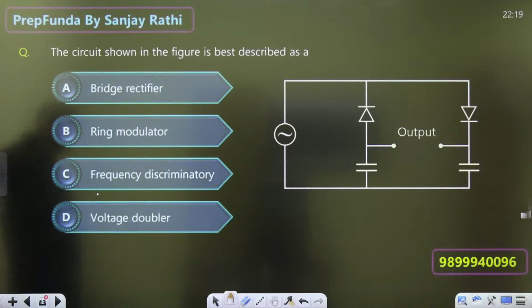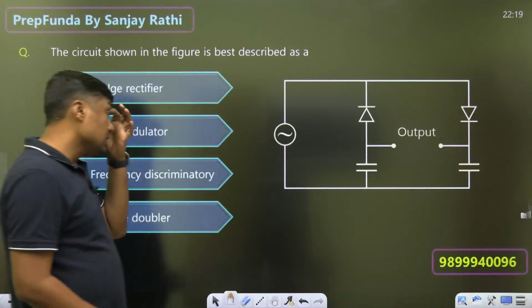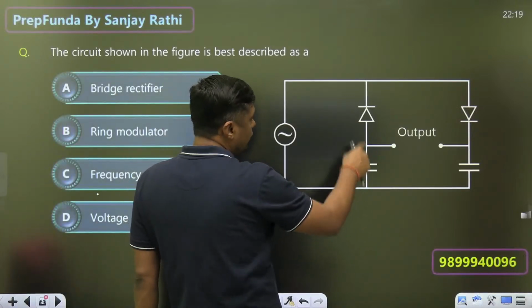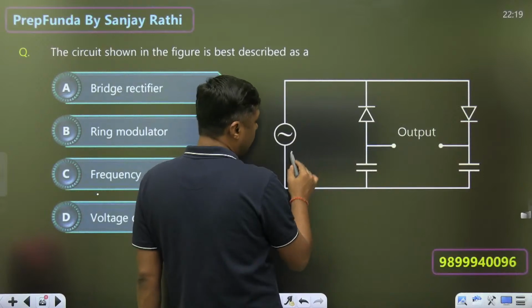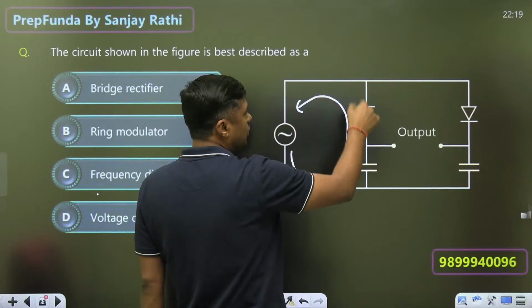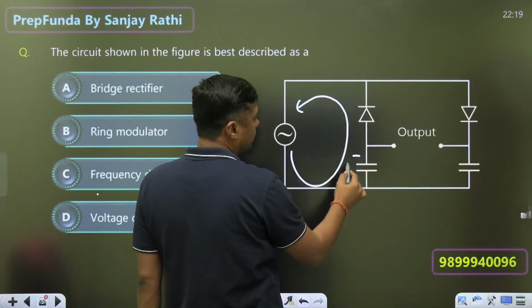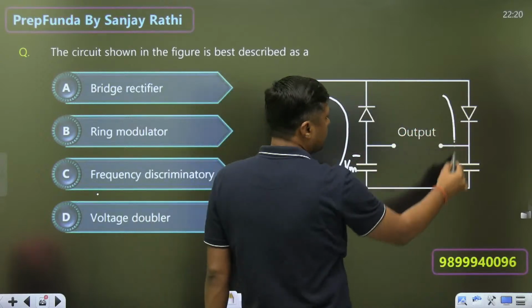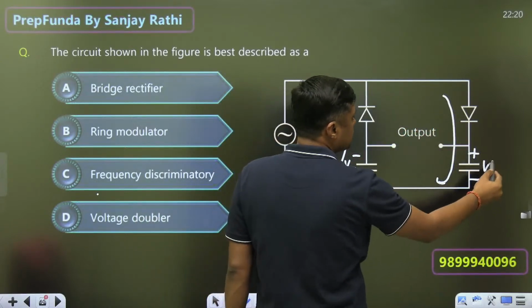So guys, the circuit shown in the figure is best described as, for example, this diode will charge the capacitor during what? Positive half, during negative half, like this. Because current is allowed in this direction from P side to N side, it will charge up to what? Vm. This diode will be on during the positive half. This will charge like this.